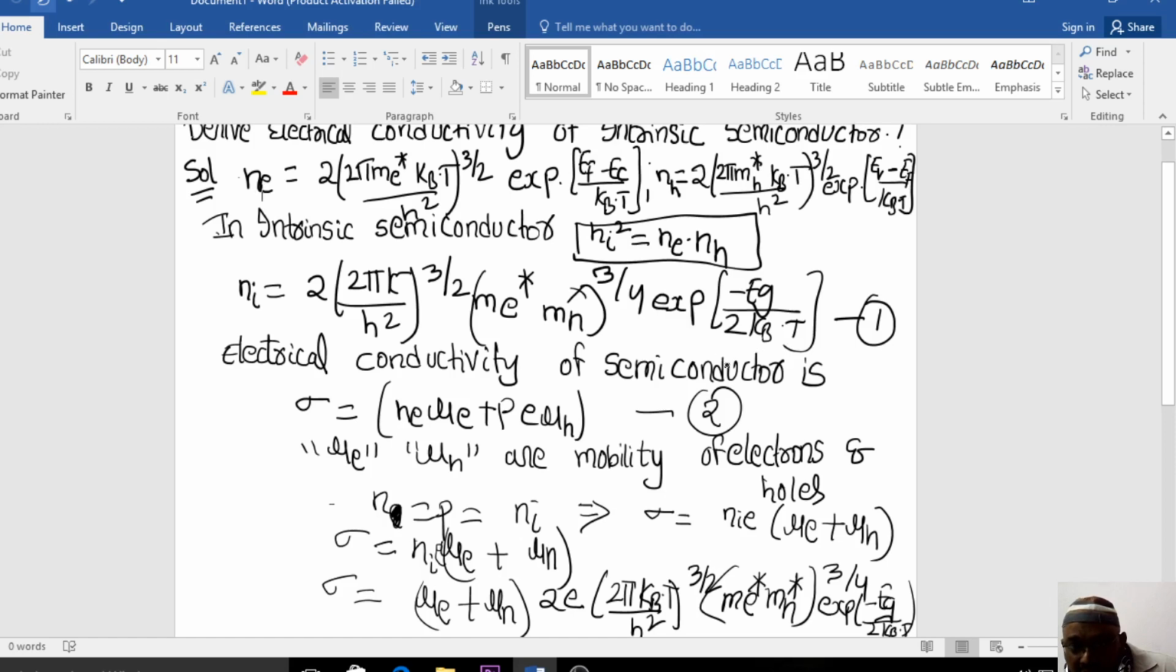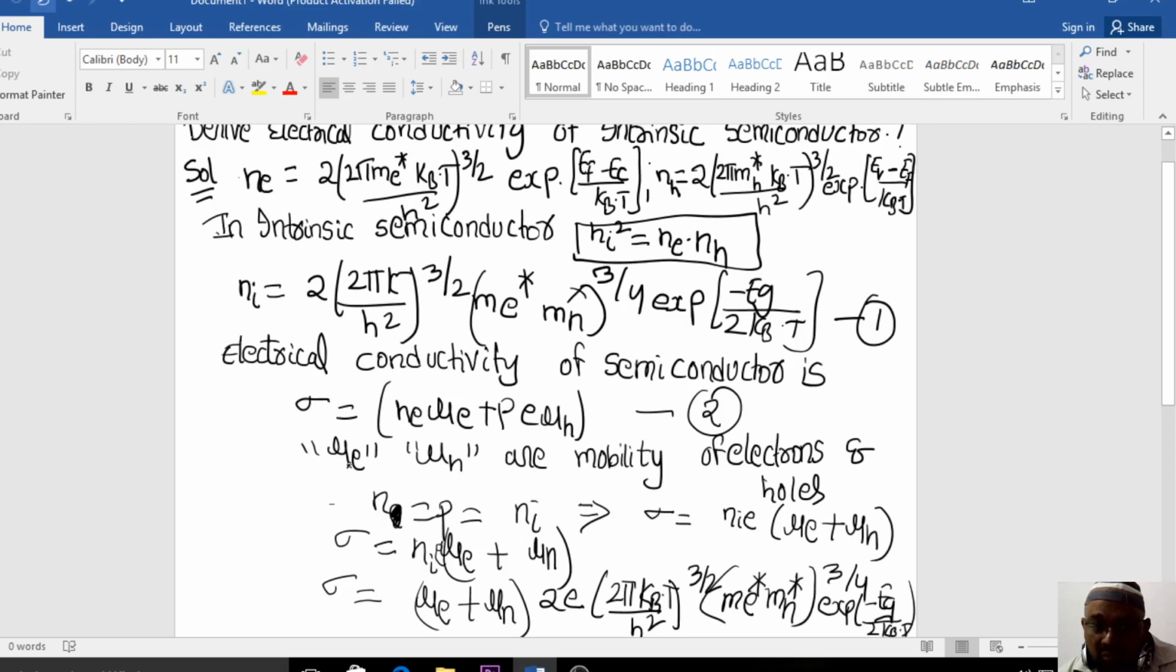I will show you how I just got this value in the next derivation, where you can easily understand that how I have written Ef minus Ec by kBT, Ev minus Ef by kBT as minus Eg by 2 kBT. So for now, yes, this will be the carrier concentration, this is Ni value. So why are we deriving this Ni value? Because the electrical conductivity of a semiconductor is given by sigma is equal to N into e mu suffix e plus p into e mu suffix h. This is equation number 2.